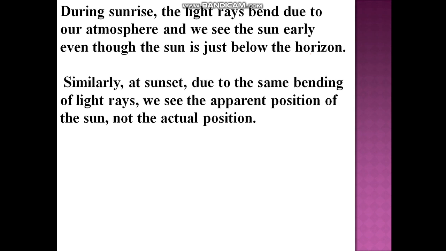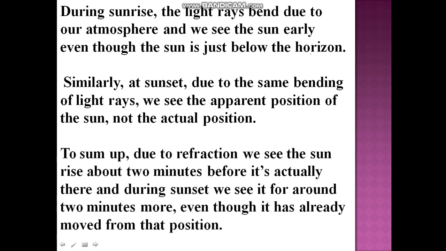Similarly, at sunset, due to the same bending of light rays, we see the apparent position of the sun, not the actual position. To sum up, due to refraction, we see the sun rise about 2 minutes before it's actually there, and during sunset, we see it for around 2 minutes more, even though it has already moved from that position.